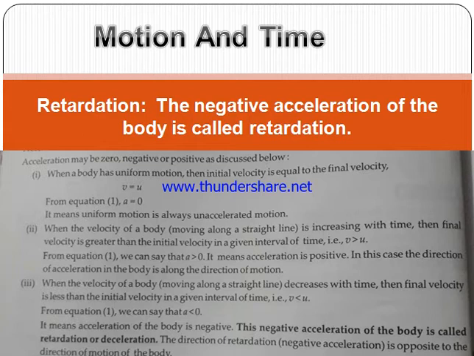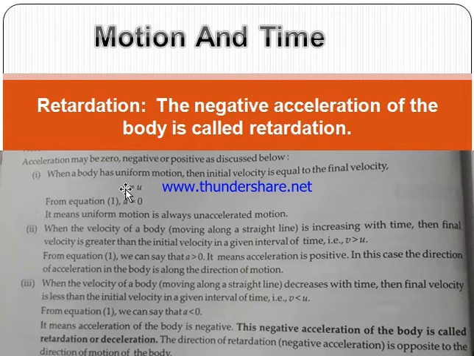Acceleration may be zero, positive or negative. So I am discussing all three cases. When a body has uniform motion, that means initial velocity is equal to final velocity, then the acceleration is zero. Acceleration is the change in velocity. When velocity is the same, then acceleration will not change.